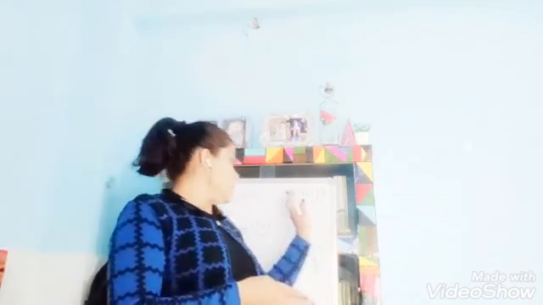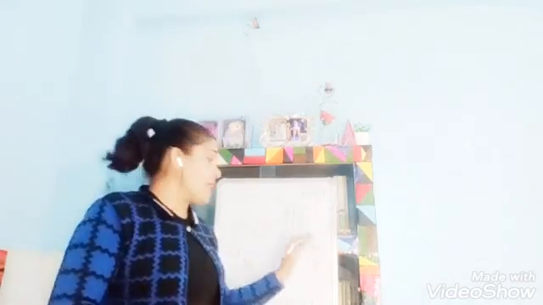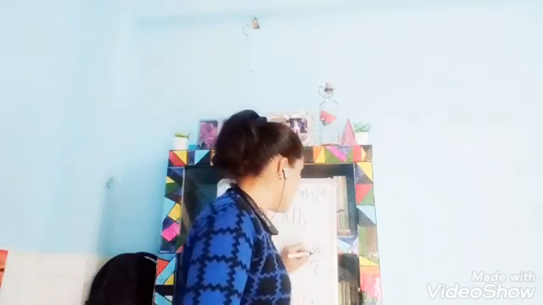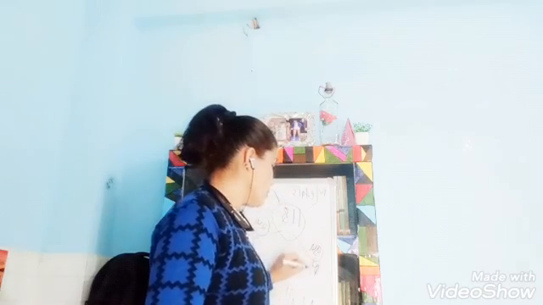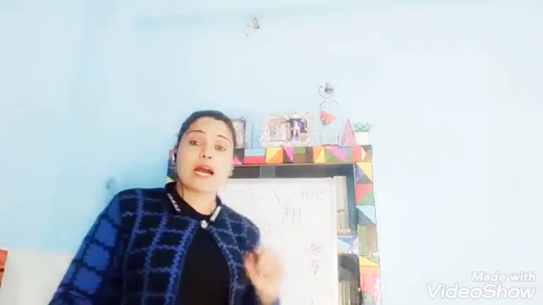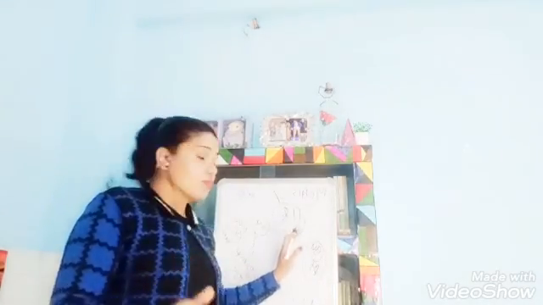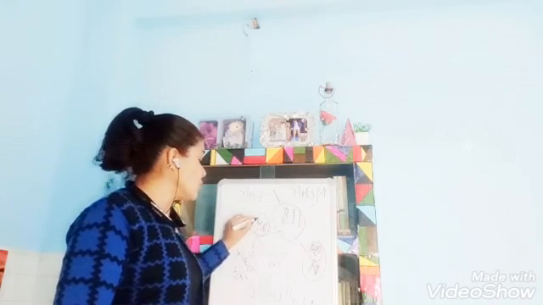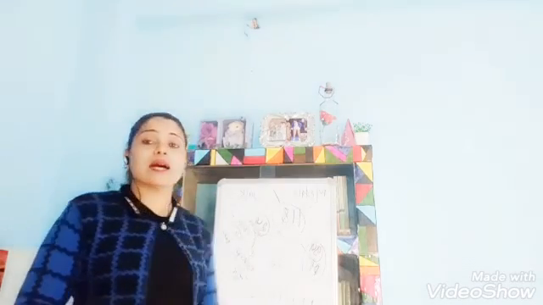Out of 118 elements, 94 elements are found in metal form. That means 94 elements are metals, and the remaining 24 are non-metals. So we come to know that all the elements are divided into metals and non-metals.